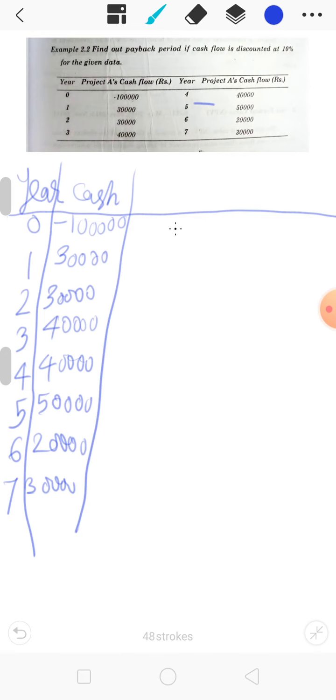So now we are going to calculate the discount, discounted at 10%. At the 0 year the discount will be 1. Then at first year the discount will be 0.909.